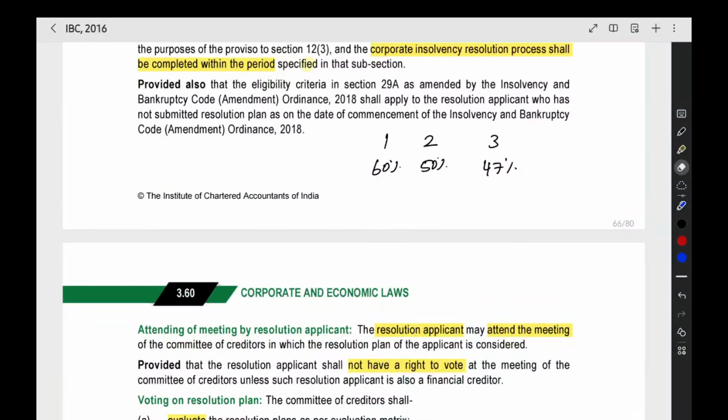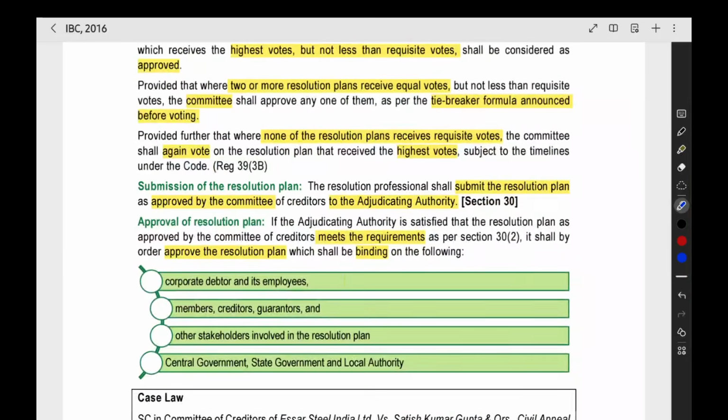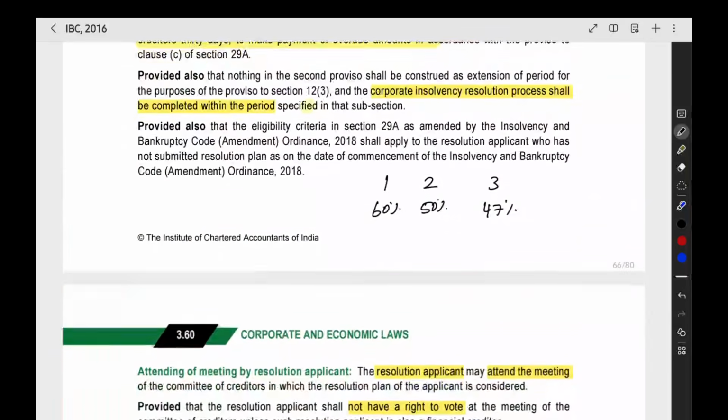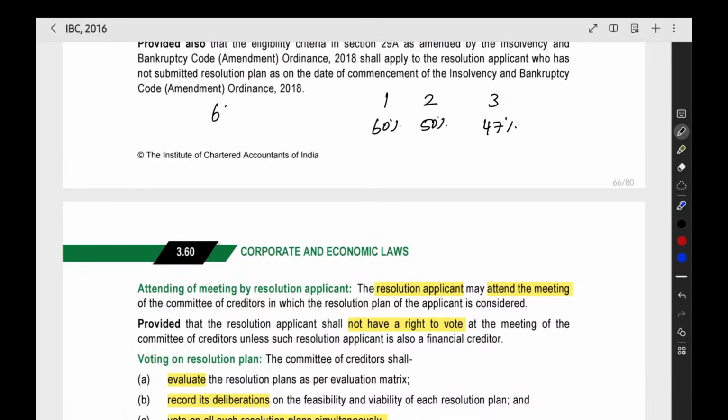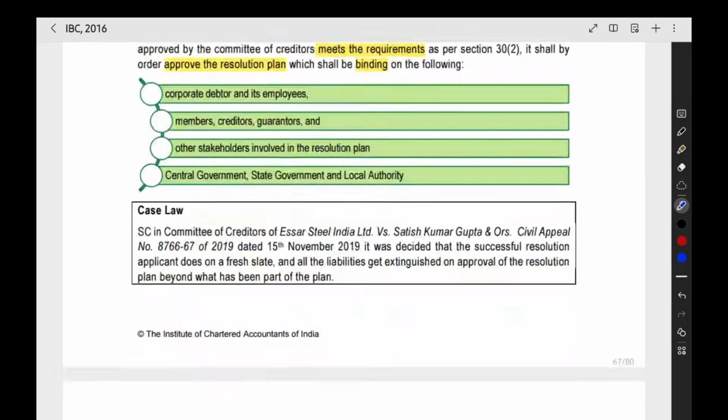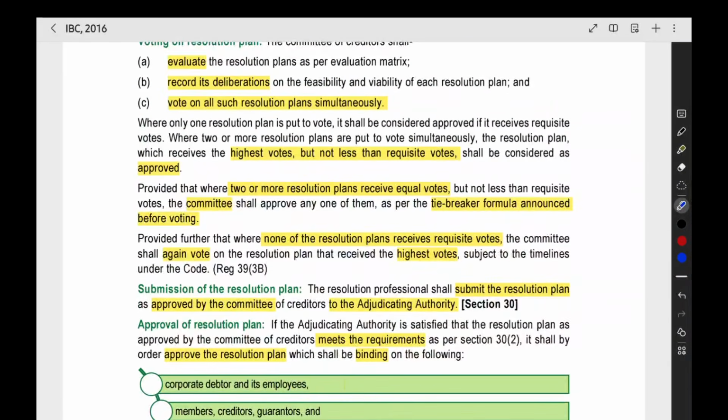Then if two or more plans receive equal votes, they will use the tiebreaker formula that will be announced before the voting. Based on that formula, they will break the tie. Then, if none of the plans receives the required votes, they shall again vote on the plan that received the highest vote. So here, not even a single plan got 66% vote. Now what they will do is take this highest plan, plan 1 alone, and reconduct the voting and see if it gets the 66% majority. So those points they have given here.